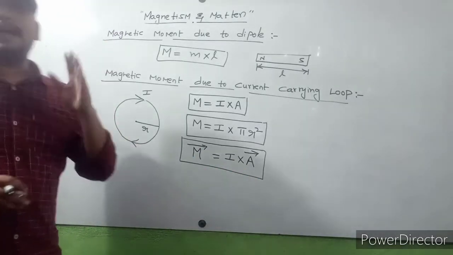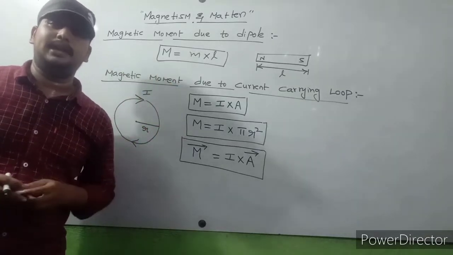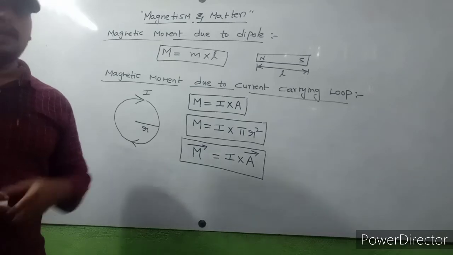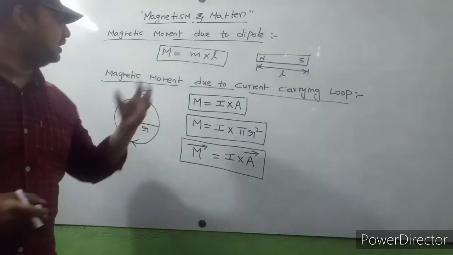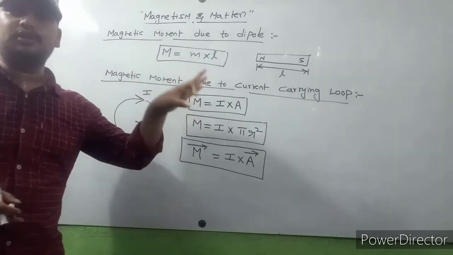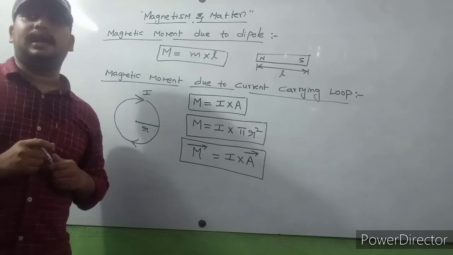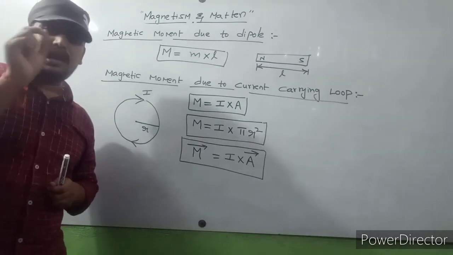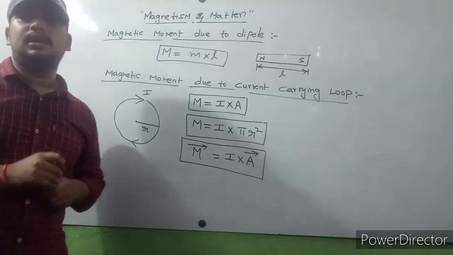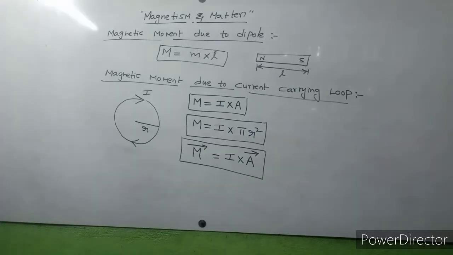Now what is the direction of magnetic moment? We will discuss how to find it later. Before that, I will discuss magnetic moment due to an electron. If an electron is revolving around the nucleus, what is the magnetic moment due to that electron? We will discuss now.